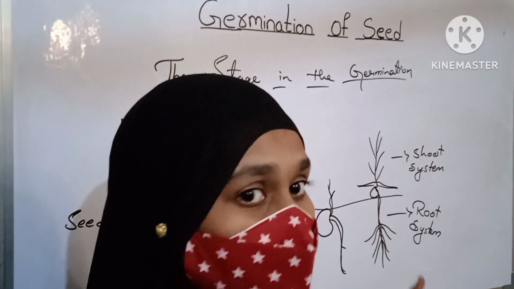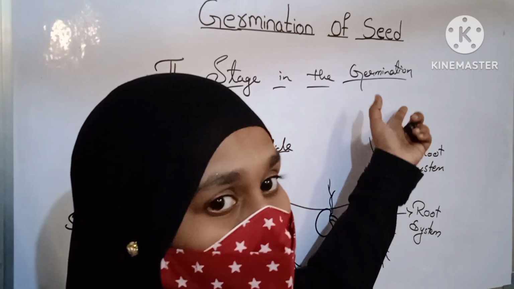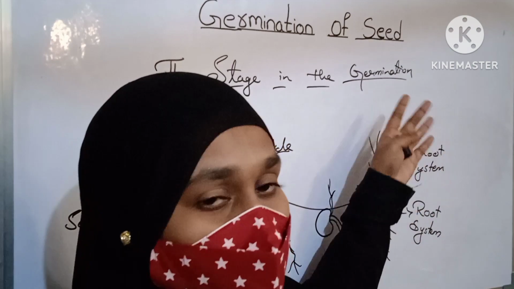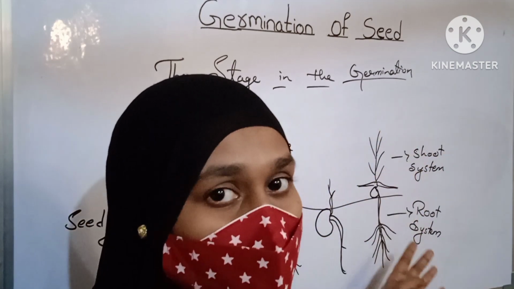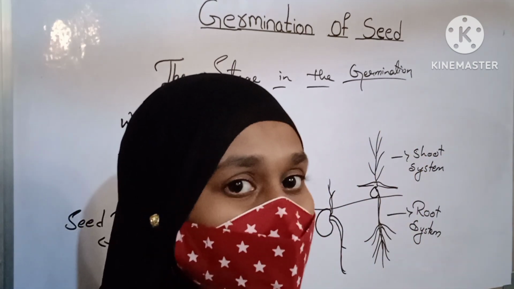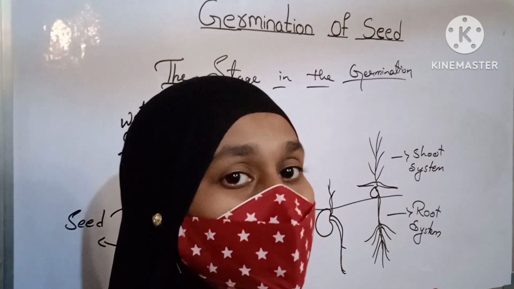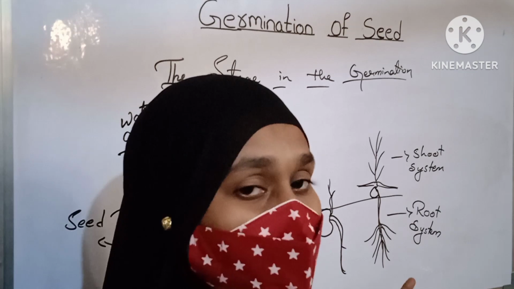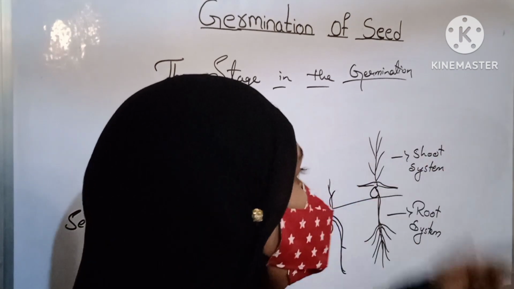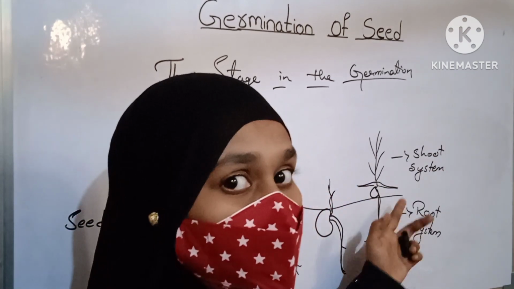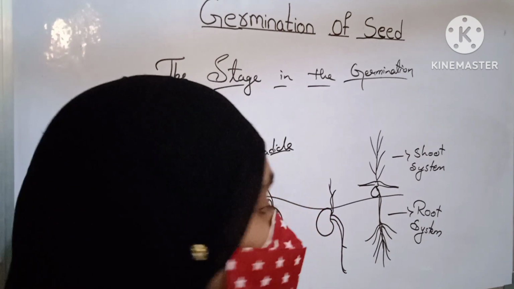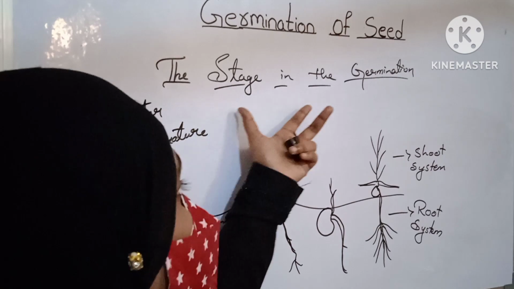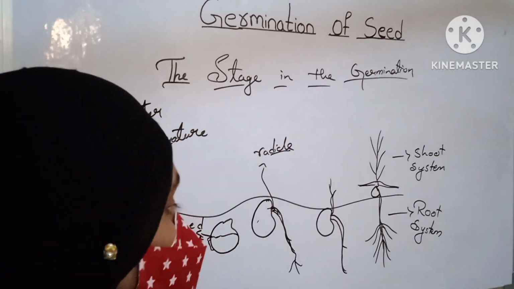After the development, this shoot system develops into different parts. They grow up in size and develop into different parts. The plant has different parts, isn't it? What are the different parts? Leaf, stem, flower, buds, etc. This starts to grow into a new plant. This is a small brief explanation and a rough diagram to explain the stages in the germination of seed.